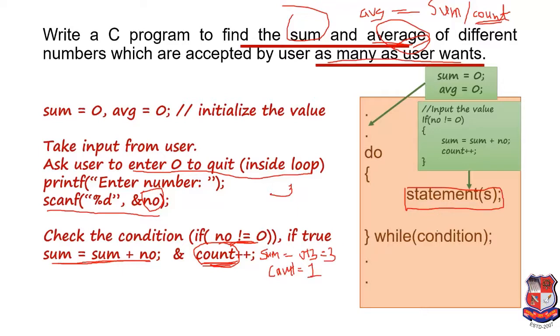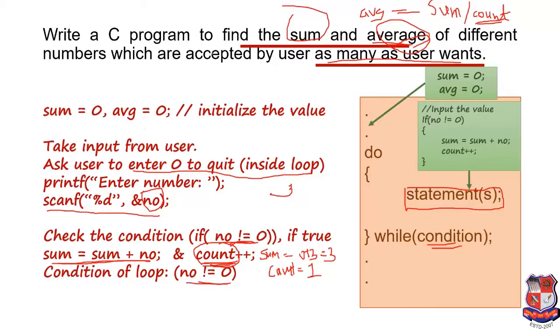Now, when we have to stop this program, for that we have to write a condition for the loop, and that condition is number not equals to 0. Till then this loop will be executed. If the number is 0, then this loop will terminate.